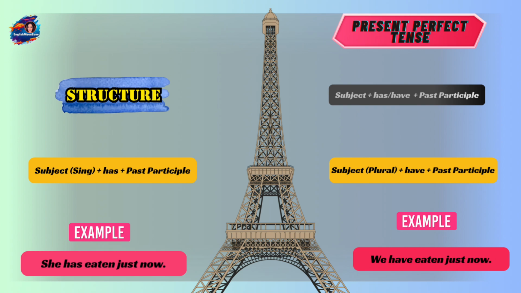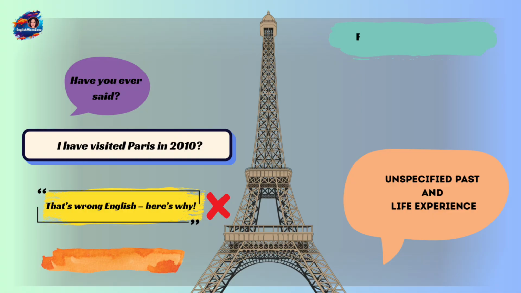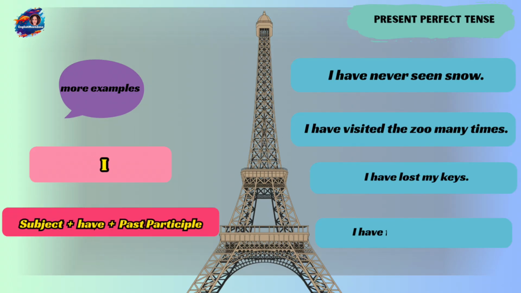Now let's talk about the structure, as in how we frame a sentence in present perfect tense. If the subject is singular, then we use the subject plus has and the past participle, which is the third form of the verb. Say for example, eat: the simple past is ate and the past participle is eaten. So we will use the third form, that is the participle form, eaten. So she has eaten. She is singular, has and eaten.